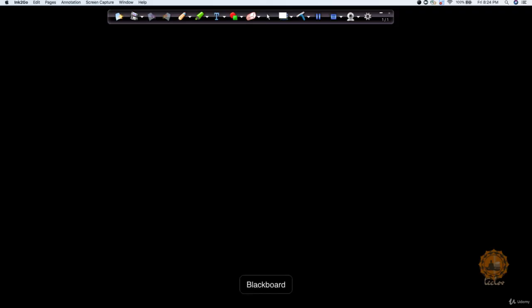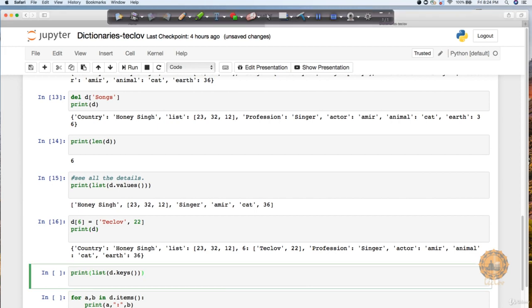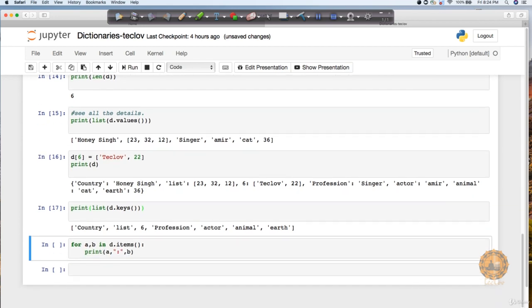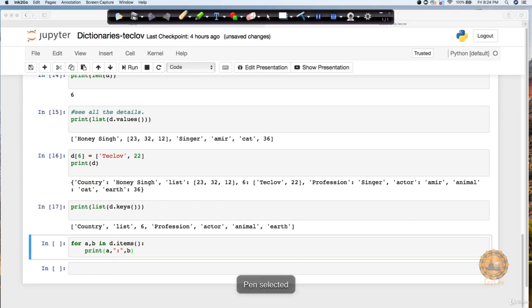Now, similarly, if you want to print out all the keys, you can just say d.keys() and it is going to list out all the keys for you. If you want to print all the key value pairs, you can do that easily with a for loop. d.items() is going to return both the keys and values. That's the reason it is going to collect A as your key and B as your value, and you can print A and B respectively. So this is how you can work with dictionaries.